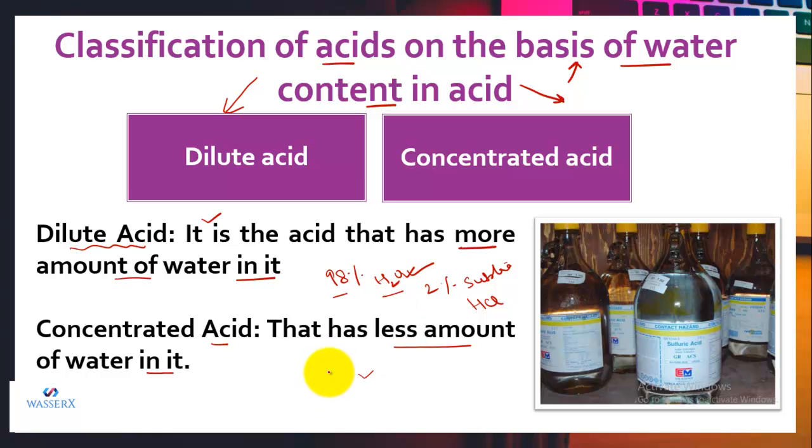And if I have, let's say, 90% HCl and only 10% water, that means it has less water, so it will be regarded as a concentrated acid. This percentage may vary. This is just an example. Looking at the figure, you can see there is sulfuric acid. This sulfuric acid is a concentrated acid. Likewise, you can prepare them in a dilute form also.